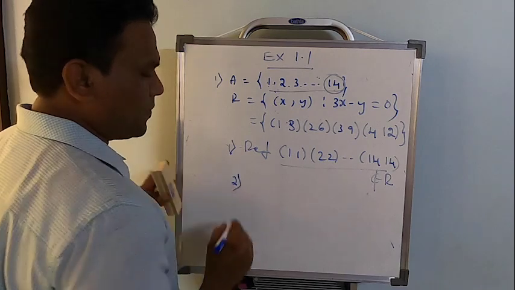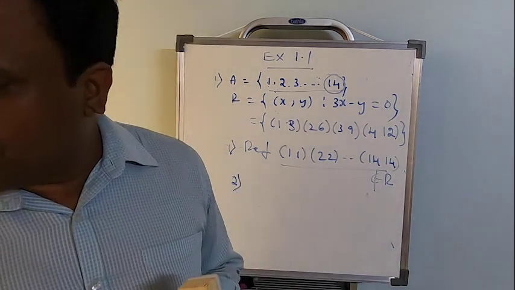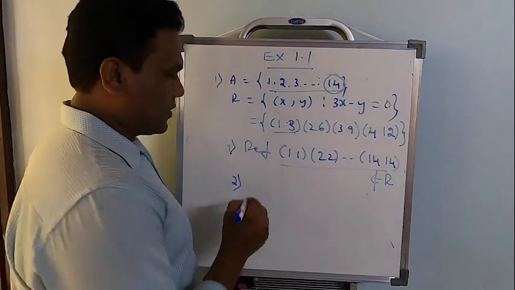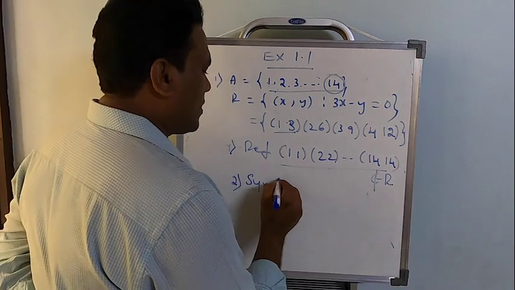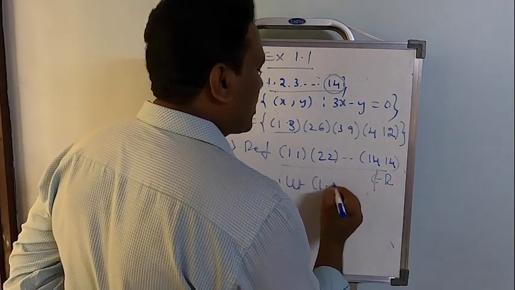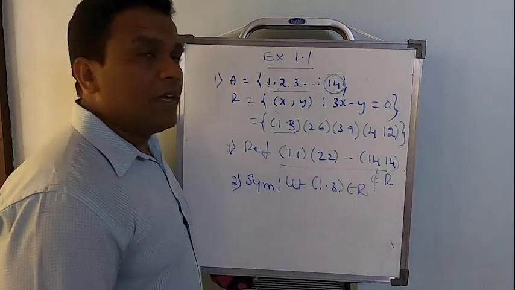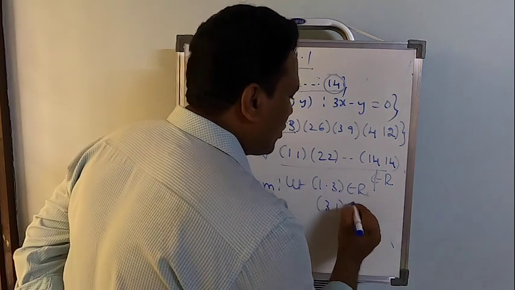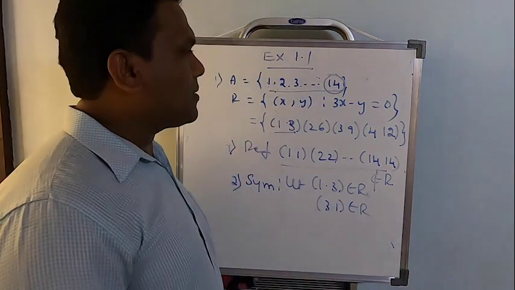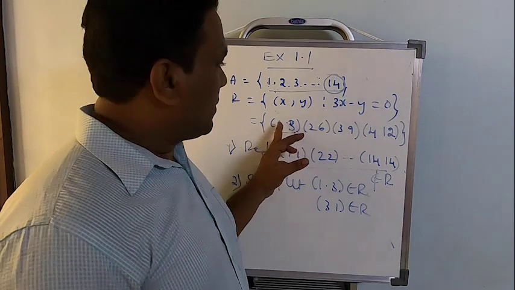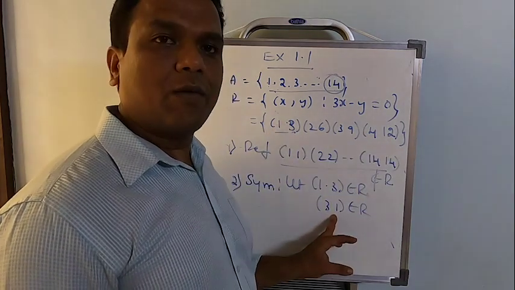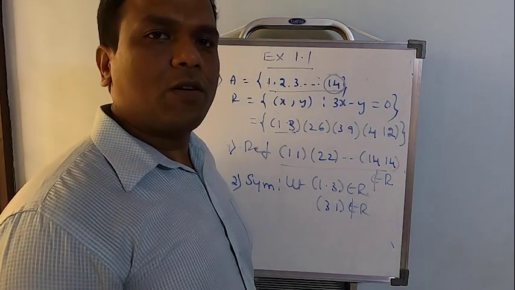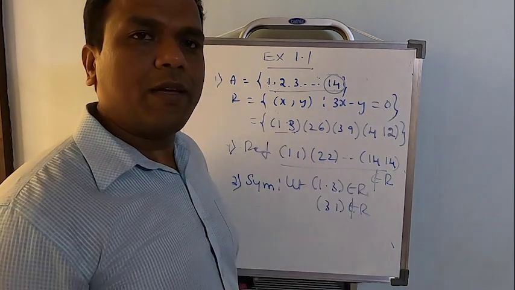Second, now in the second one, you notice for symmetric, I will take one element from the given relation. Sorry, not transitive, symmetric. So let me take (1, 3) belongs to R. If this has to be symmetric, I should find (3, 1) belongs to R. But let us have a check now. (1, 3) is here. But is there anywhere I can find (3, 1)? Nowhere it's possible. So what I will write? (3, 1) does not belong to R. Hence R is not going to be symmetric.